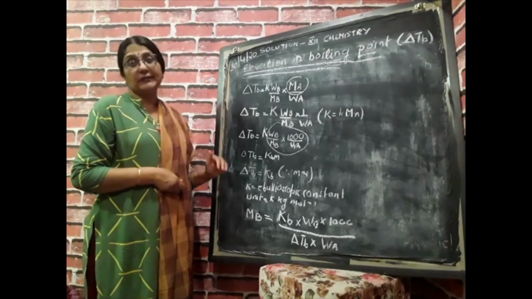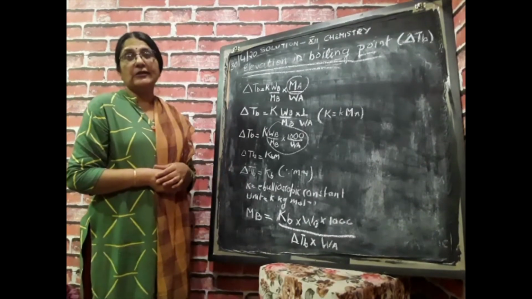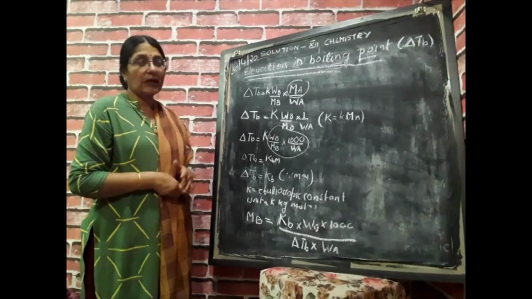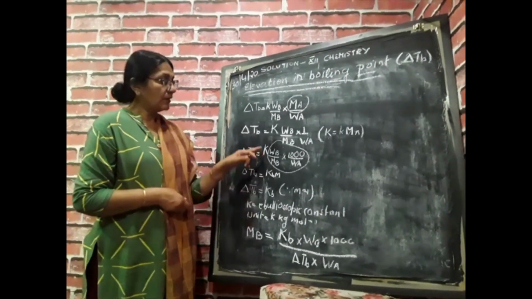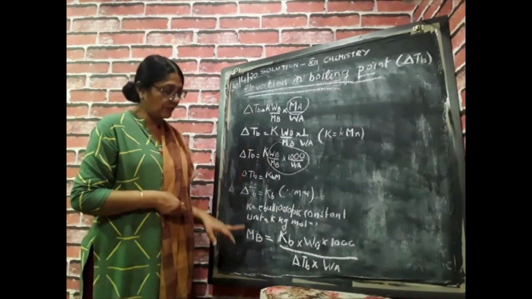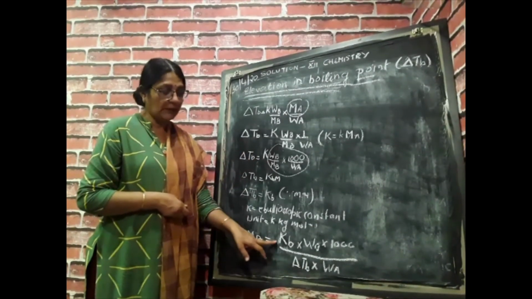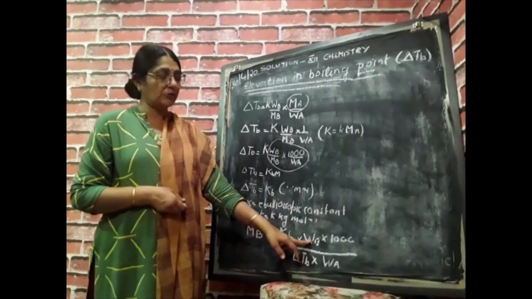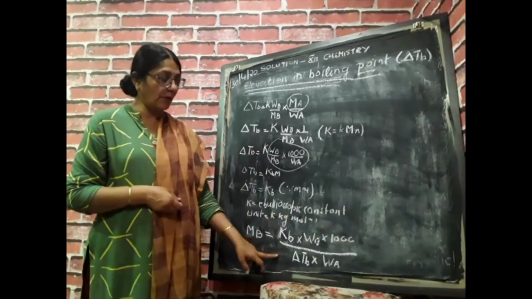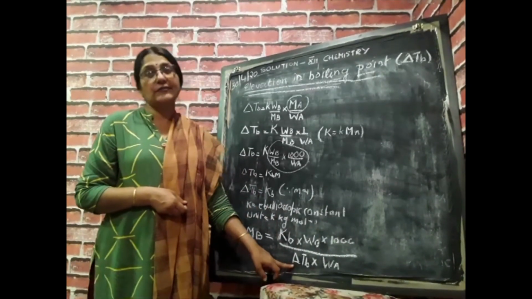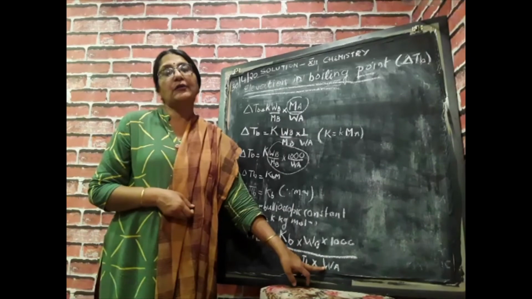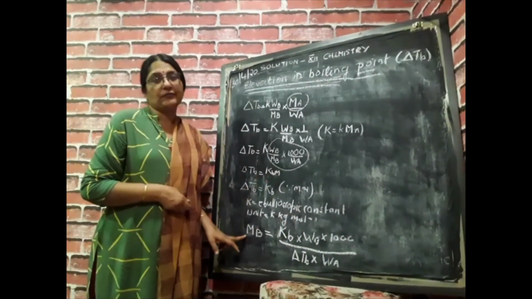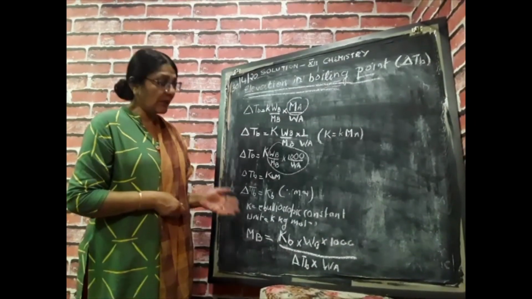With the help of this colligative property, we can also determine the molar mass of the solute. We only have to substitute. If I substitute MB here, we will have MB equals Kb, the molar elevation constant, into WB, the weight of the solute, into 1000 upon delta TB, the elevation in boiling point, into WA, the weight of the solvent. This will give you the molar mass of the solute, and in practice I will give numericals based on it.